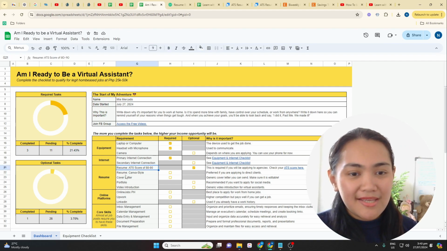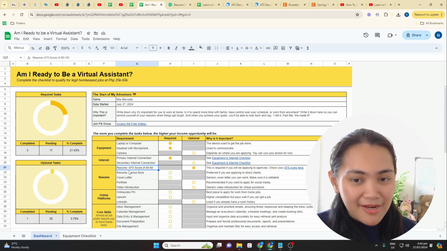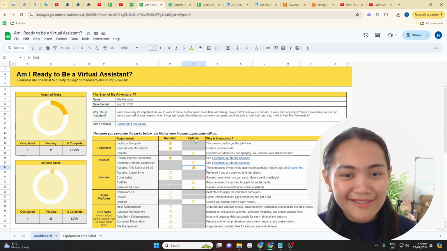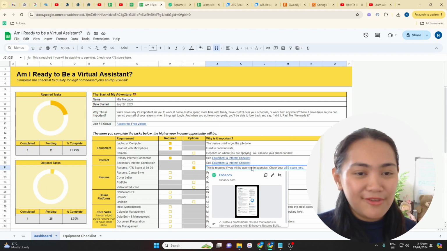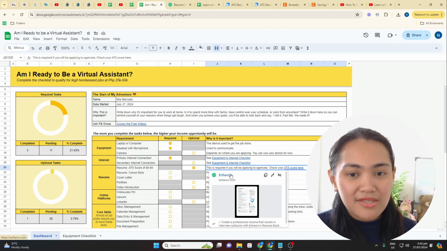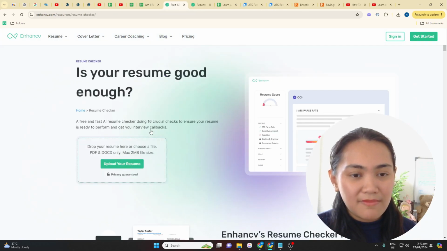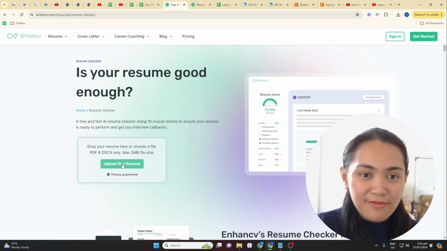So, the first thing is, nagulat ako dito with the ATS score. Because, apparently, if you're going to be applying to agency, so take note if siya ha, kaya nakasulat dito siya sa optional. If you're going to be applying to agencies, kailangan nyo i-check yung what's called an ATS score or applicant tracking system. So, all you need to do is to click this field, tapos i-click nyo yung link na yan, and click on Get Your Resume Score, and then upload your resume. It's going to figure out what your resume score is.